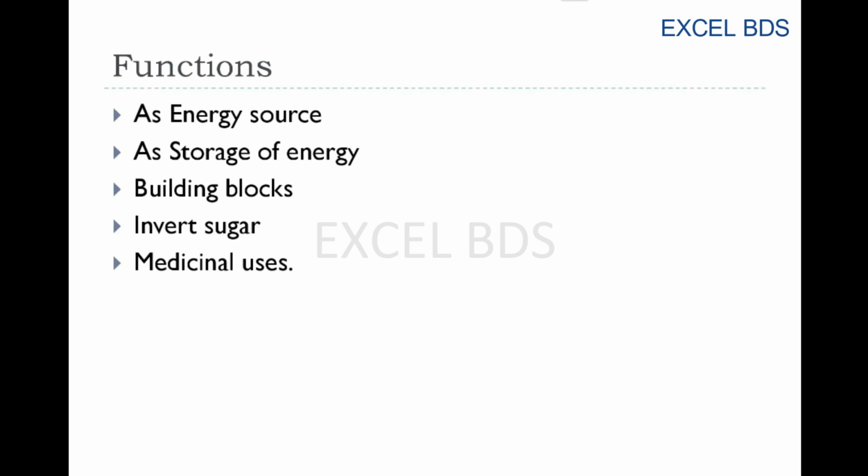Next, what are the functions of carbohydrates? That is the second part of the question. It is an energy source. Yes, majorly glucose is the energy source. It is stored, which we have seen as glycogen. Okay, glycogen is the storage form. They are also building blocks, invert sugar, and have medicinal use. For example, when a person is hypoglycemic, you are going to give glucose as a juice or syrup or through the IV line. So glucose has a role.